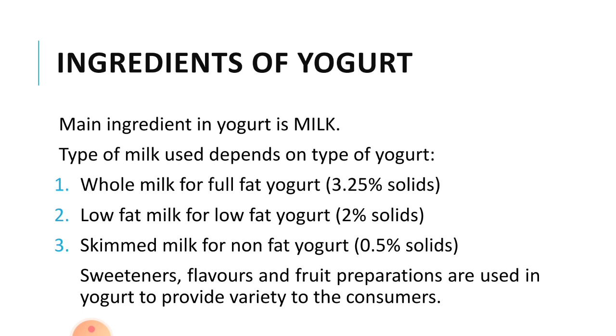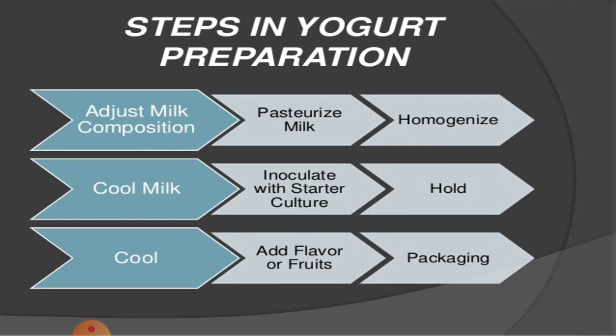In addition to this, sweeteners, flavors and fruit preparations are used in yogurt to provide variety to the customers. Let us see some of the major steps used in yogurt preparation. Adjust the milk composition by adding milk solids, then pasteurize the milk and homogenize. After homogenization, the milk is cooled, inoculated with the starter culture and left for a holding period, and after the holding period it is cooled, flavors or fruits are added, and finally it is packed.